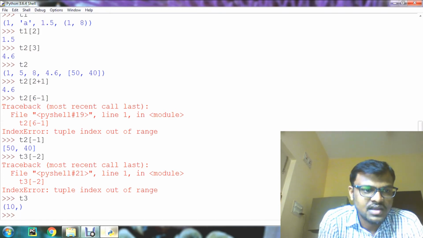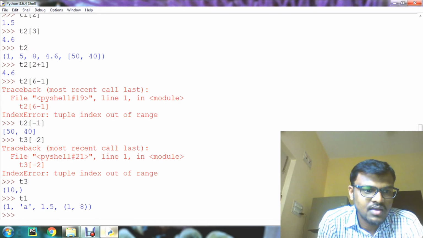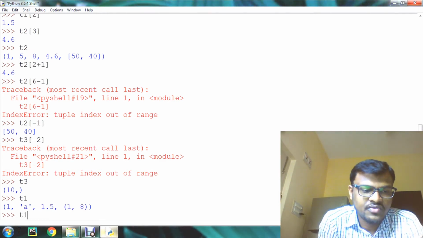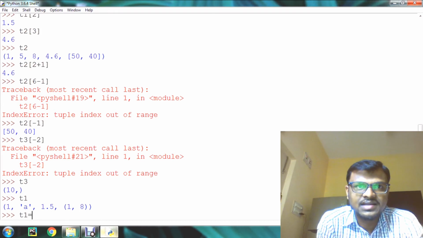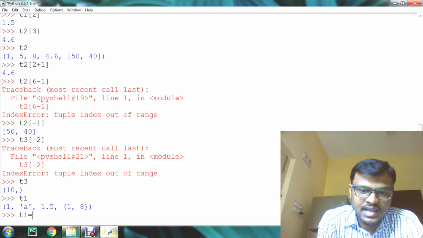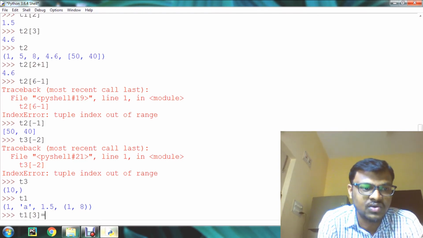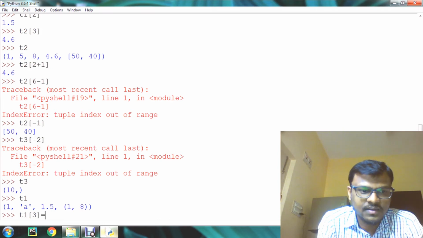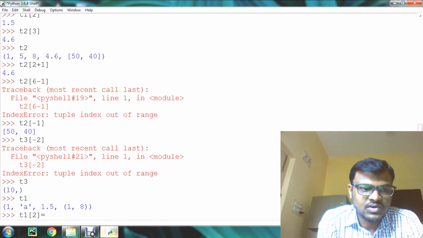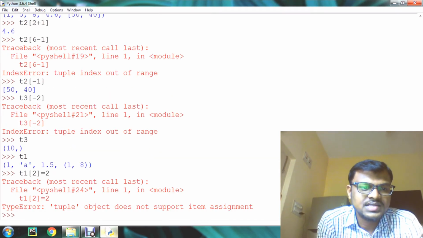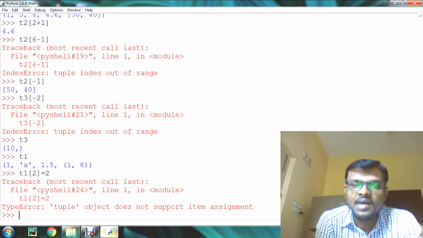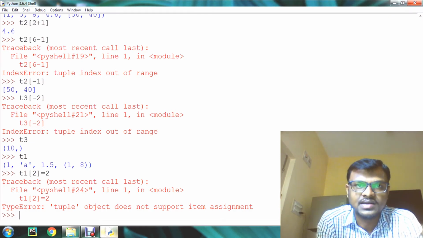For example, we have the T1 elements like this. Now if I try to change the elements of T1 by using the index method, for example, T1 of 2 is equal to, I want to change it to 2. So this is the error message. The type of error is tuple object does not support item assignment. So that's why we can conclude tuple is immutable.